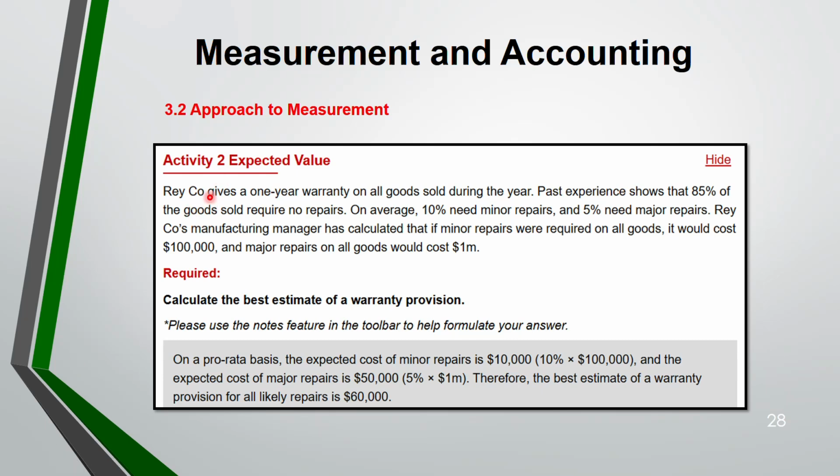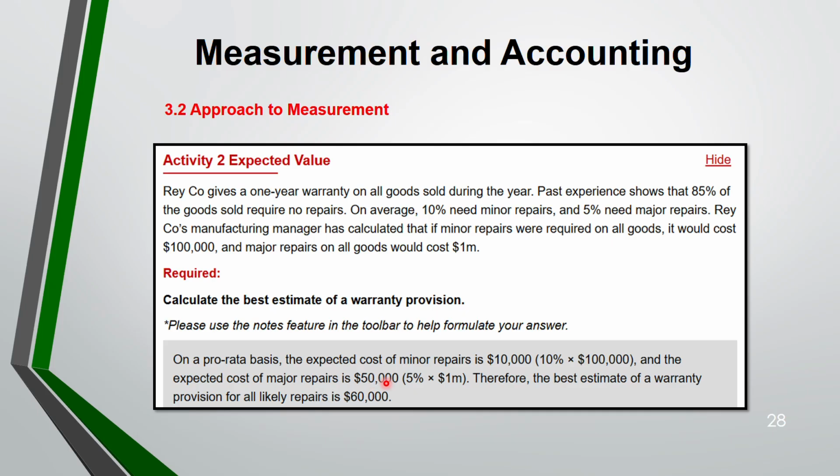Ray is giving a 1-year warranty on all goods sold during the year. Past experience shows 85% no repair, 10% need minor repair, 5% major repair. And the cost is 100,000 for minor, and for major it is 1 million. So 10% into 100,000 and 5% into 1 million. It's 10,000 and 50,000. If you add them together, it is 60,000. So the best estimate of the provision of all likely repair is 60,000.